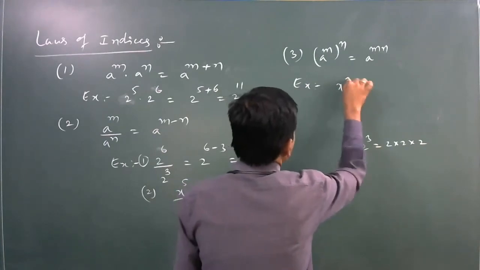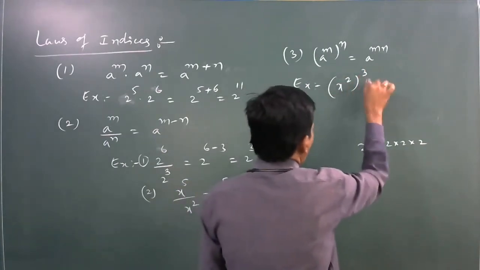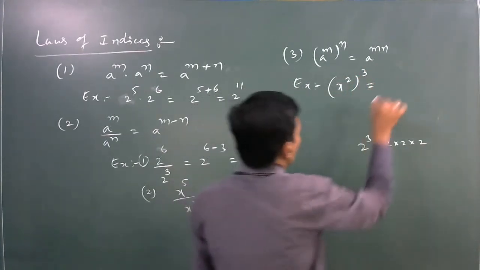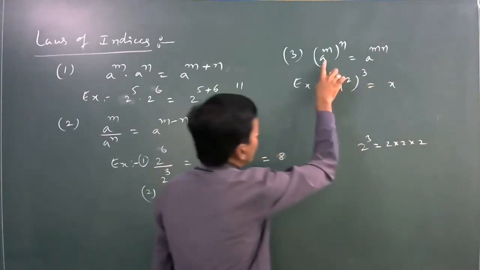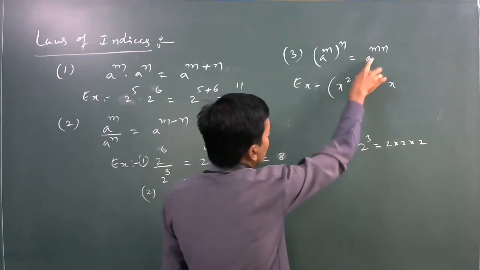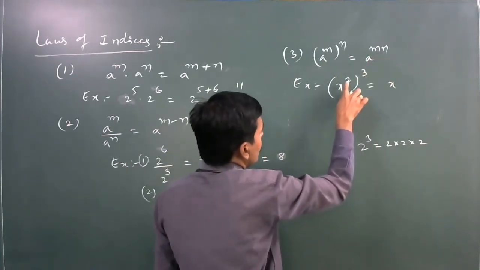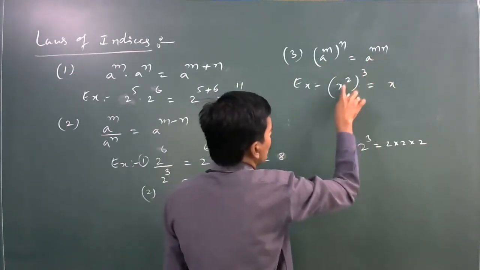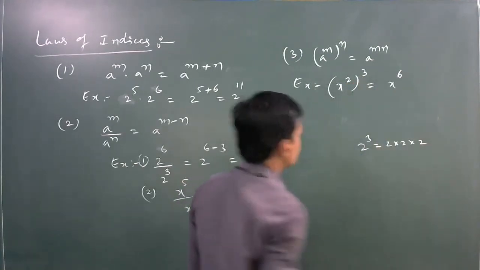For example, x square whole cube. It is in the form of a power m whole power n, which is a to the power of m into n. Multiplying the powers in x square whole cube, we get x to the power of 6.